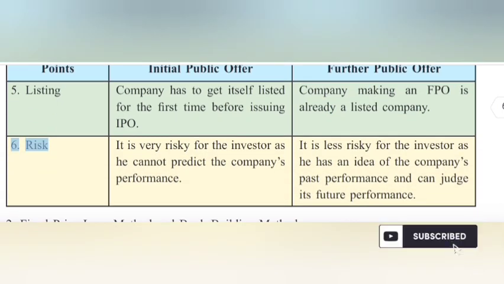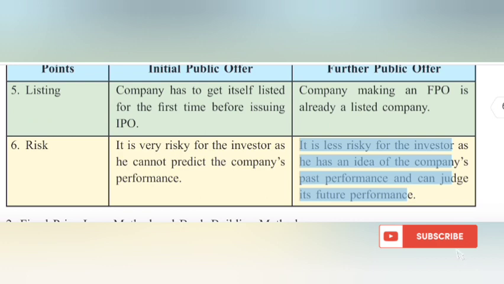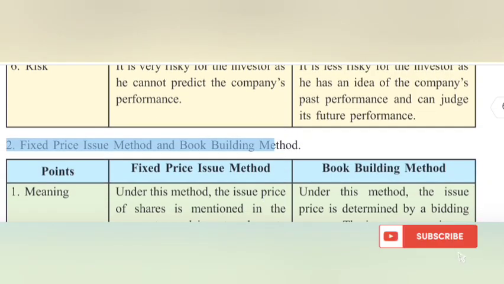6. Risk. An IPO is very risky for the investor as he cannot predict the company's performance. An FPO is less risky for the investor as he has an idea of the company's past performance and can judge its future performance.